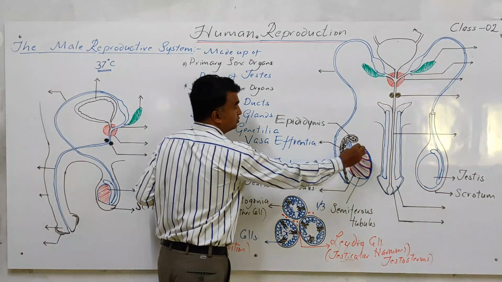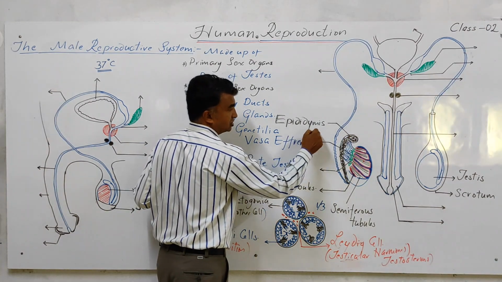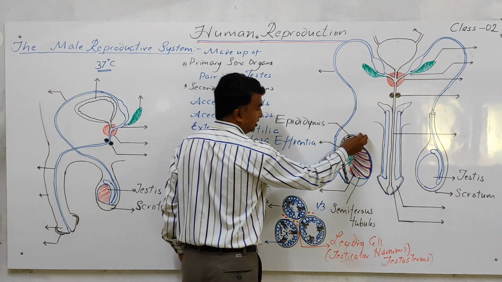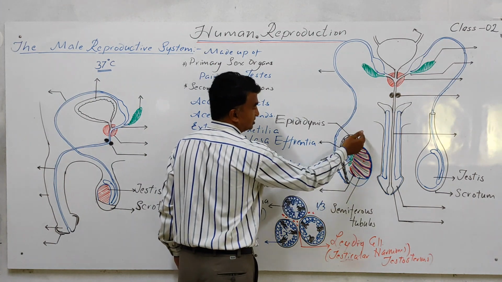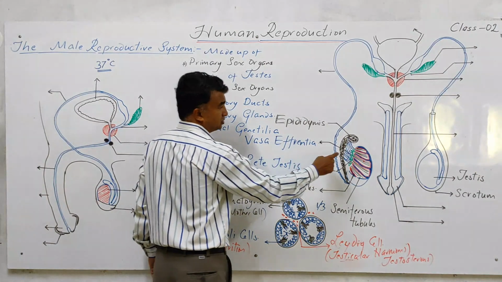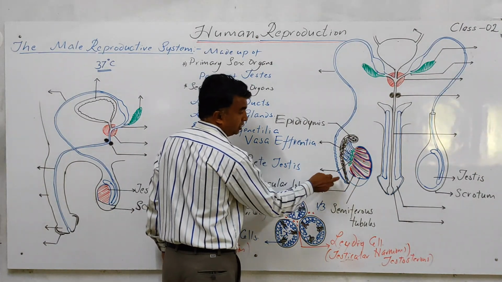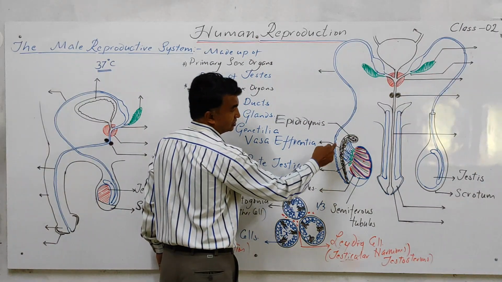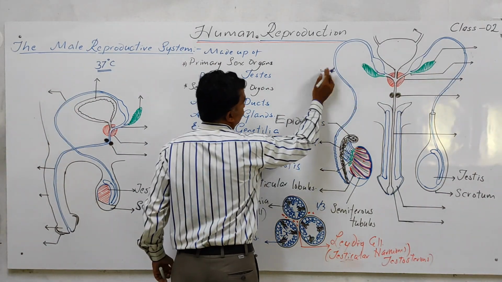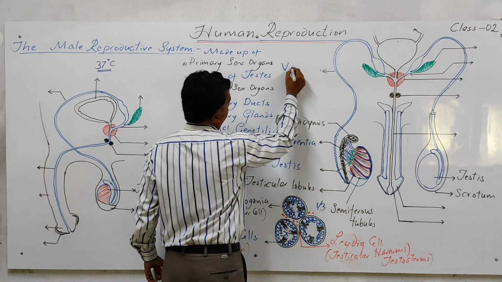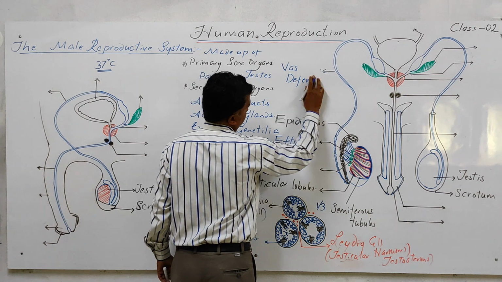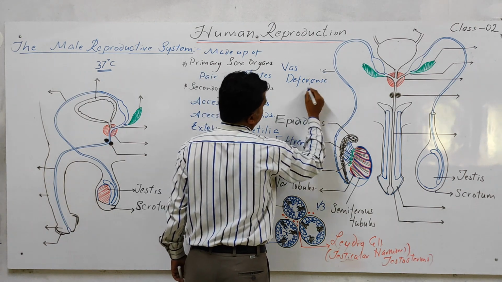Vasa efferentia leaves the testis and opens into the tubular structure called the epididymis. The epididymis is present on the anterior side, lateral side and posterior side. This is the longest tubular structure. Now this epididymis opens into the vasa deferens. This blue color structure is called the vasa deferens.